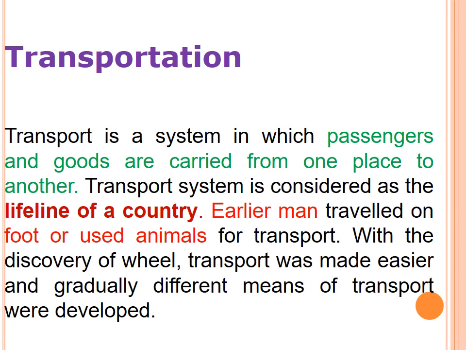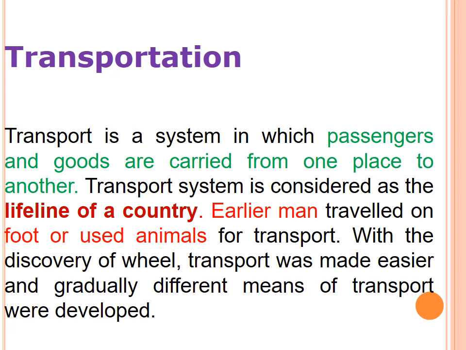Earlier men traveled on foot and used animals for transport. With the discovery of the wheel, the ancient people discovered the wheel. From the wheel only, our transportation is now developing. Okay, so transport was made easier and gradually different means of transport were developed. So many types of transport are there.